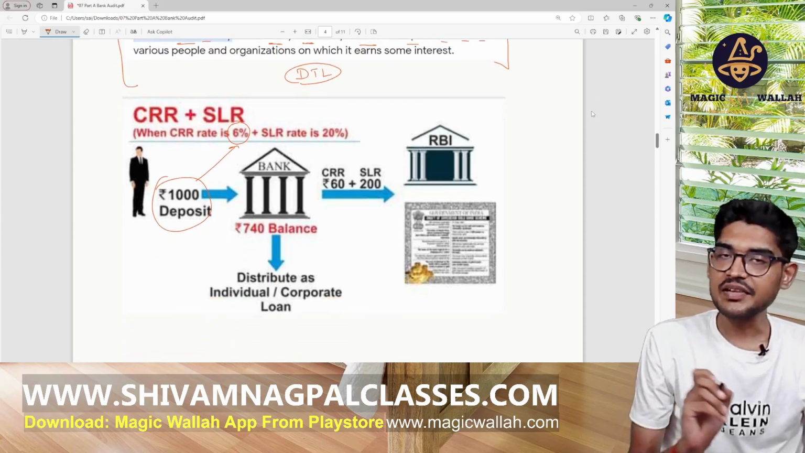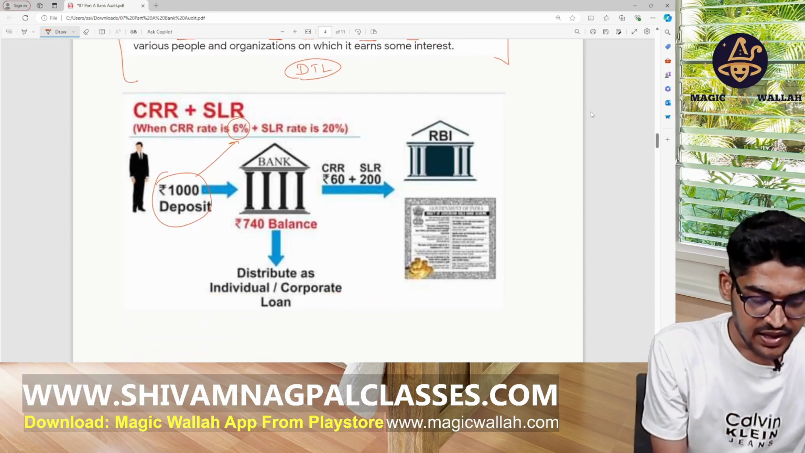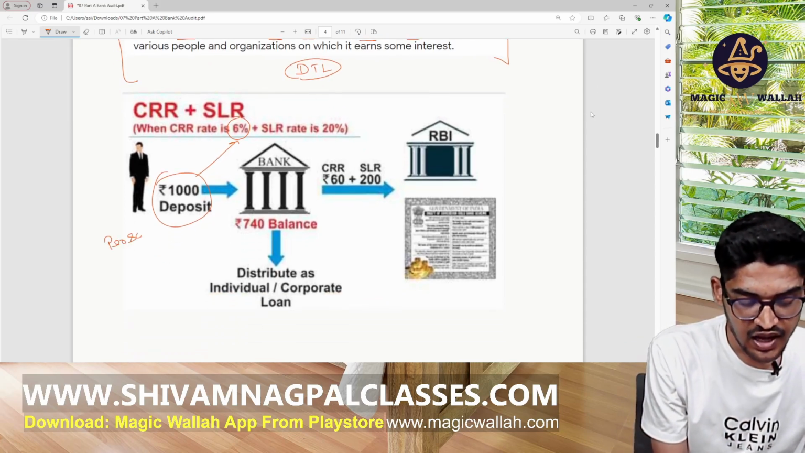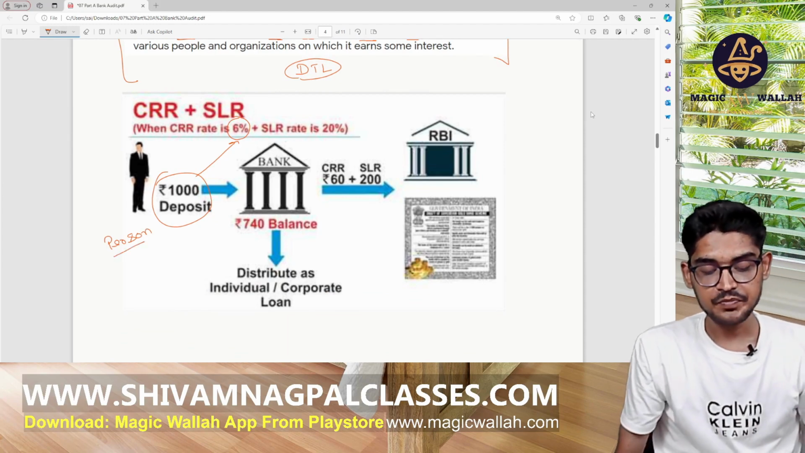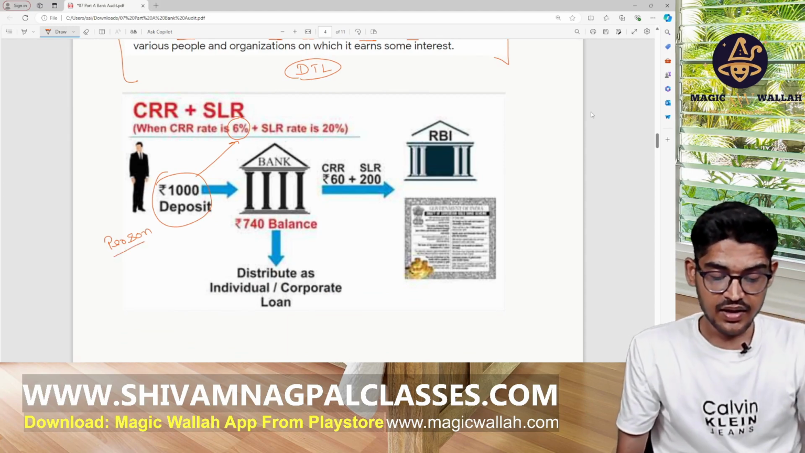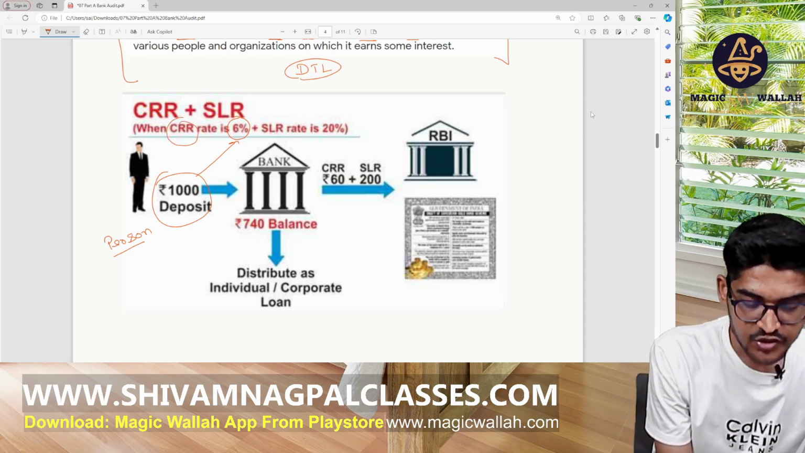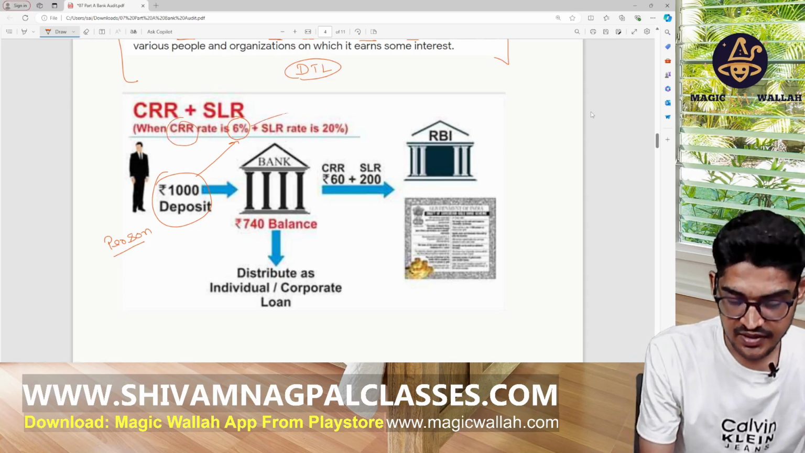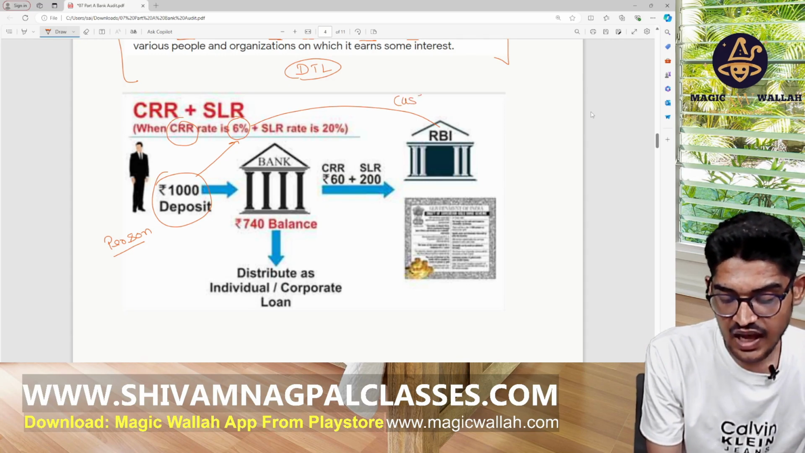So let's take an example. A person deposited 1000 rupees with the bank. So they have to give CRR, cash reserve ratio, that may be 6%, to the RBI, maintained in cash with the RBI.